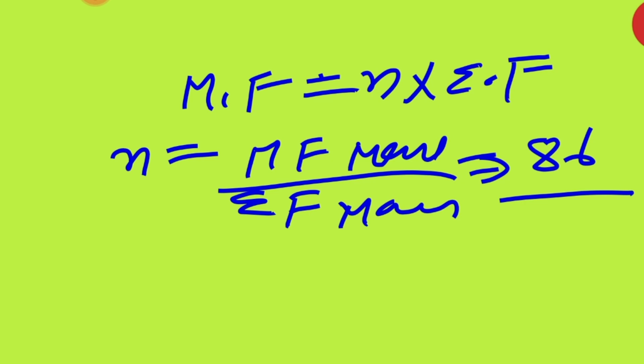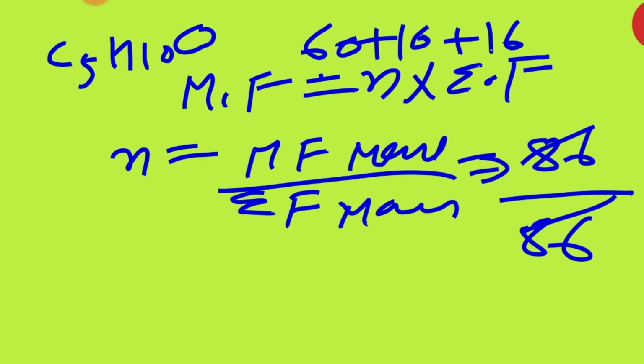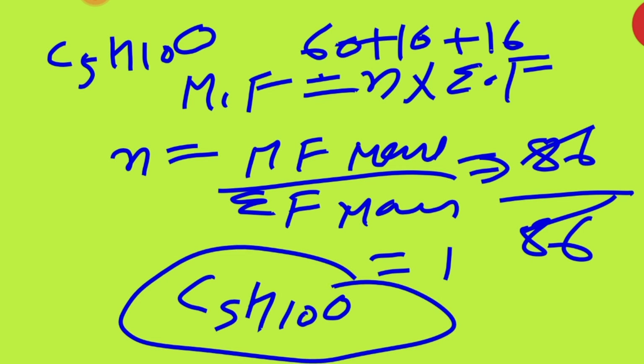Then what is the empirical formula mass? The empirical formula mass is 86. How? We had C5H10O, so 60 plus 10 plus 16 is 86. 86 by 86 gives us 1. Then the molecular formula will remain C5H10O, this is coming.